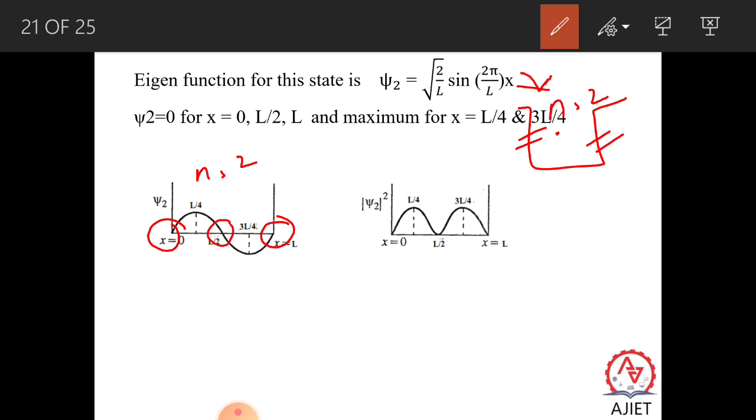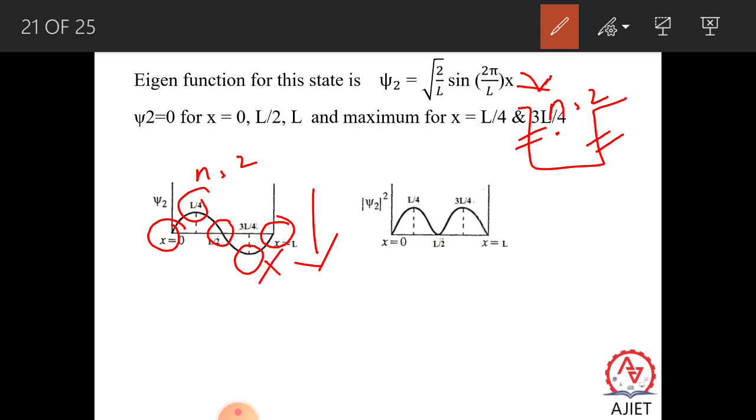When you put L by 2, we get ψ2 equal to 0. The maximum you can see is at L by 4, or at 3L by 4.